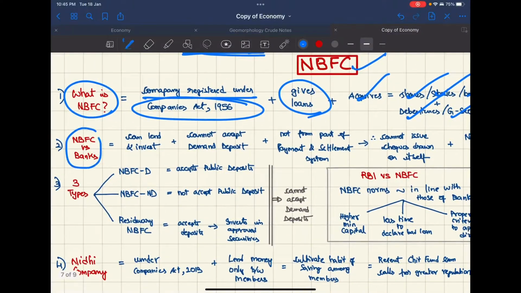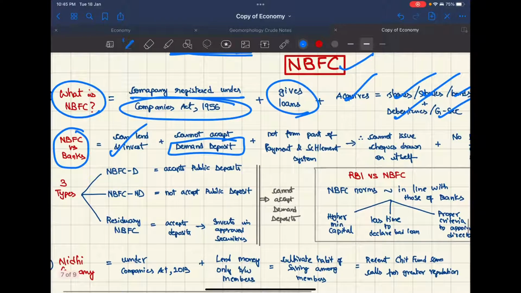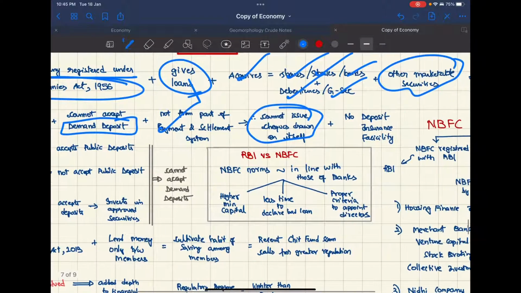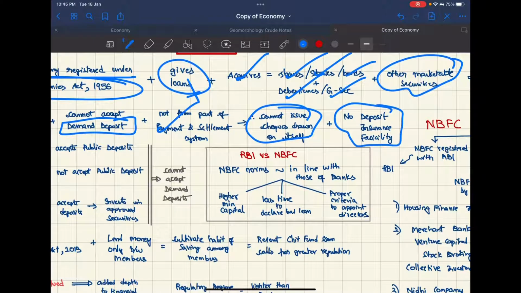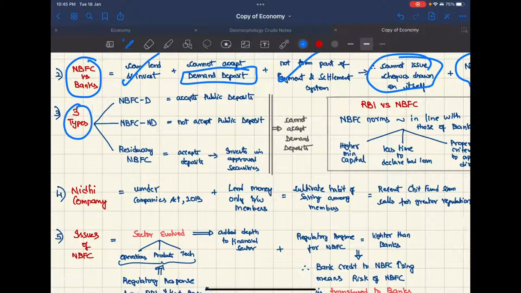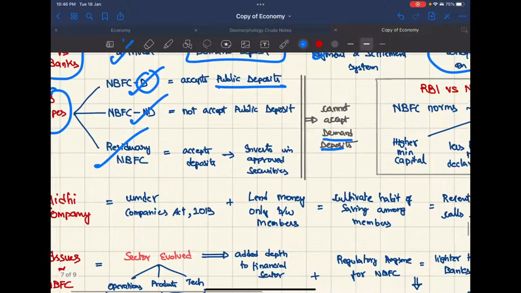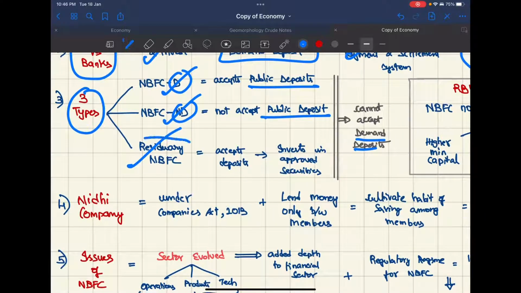Now, what is the difference between NBFCs and banks? Both can lend and invest, but NBFCs cannot accept demand deposits, though they can accept time deposits. They do not form part of the payment and settlement system, that is, they cannot issue checks drawn on themselves. Also, there are no deposit insurance facilities in NBFCs. Now, three types of NBFC are NBFC-D, NBFC-ND, and residuary NBFC. D, they accept public deposits, only time deposits. They can't accept demand deposits. ND, they do not accept public deposits. Residuary, they accept deposits and invest them in approved securities.